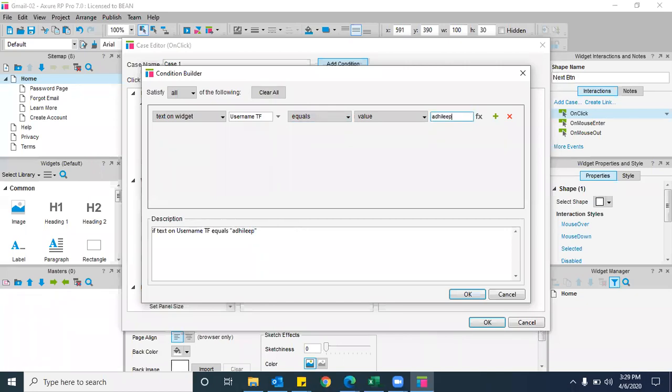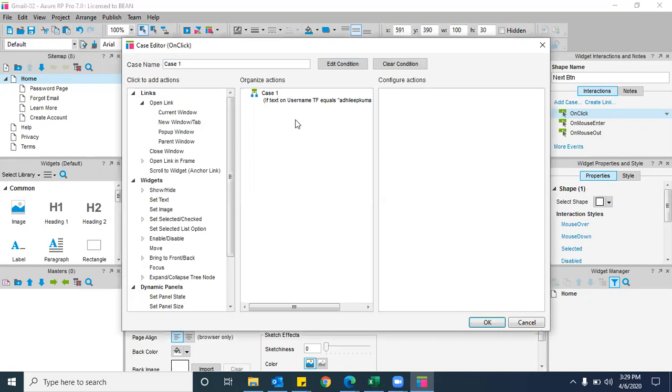But that is very big. Okay, fine. Anyways, dilipkumar@gmail.com, right? Now, once you read this: text on widget username text field equals value dilipkumar@gmail.com. Now the condition is entered, right or wrong? Yes, sir. Okay, and if you click on OK, once the condition is applied, see here the condition came.